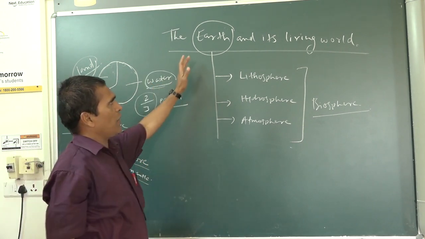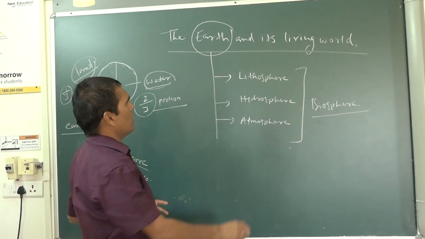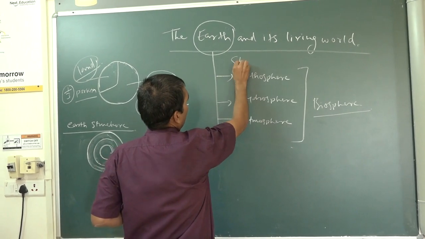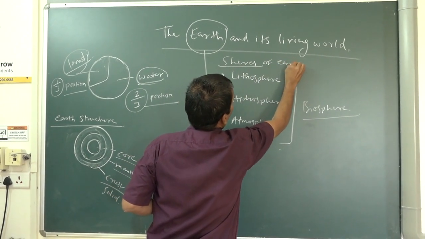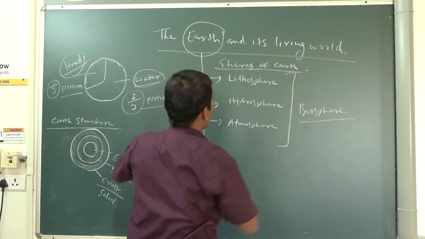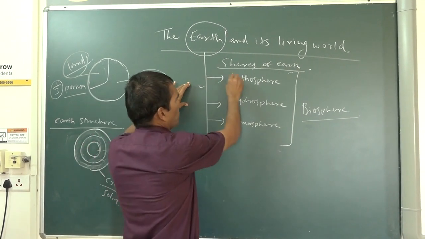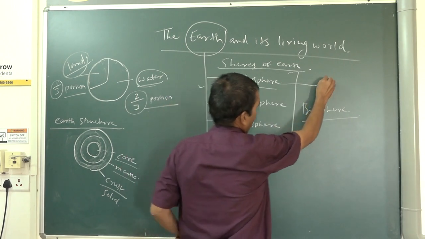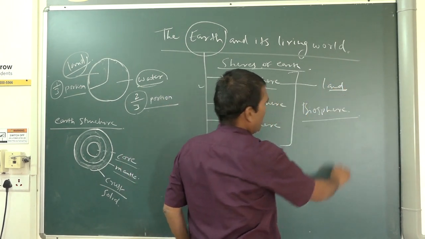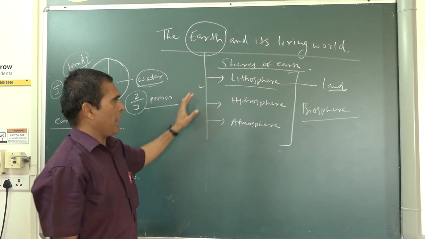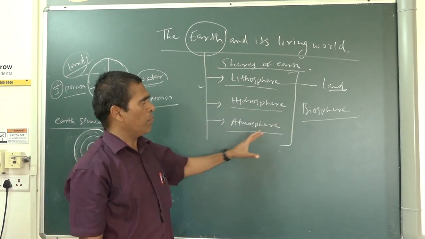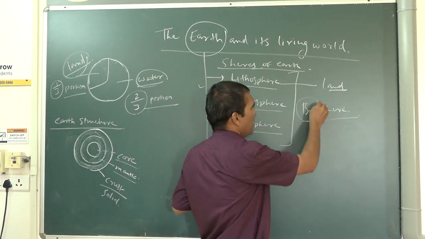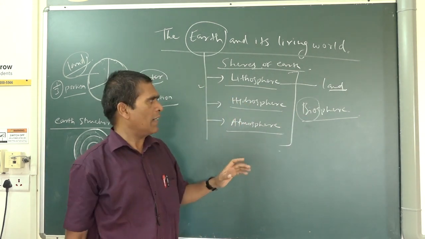Now we are studying the spheres of the earth. Lithosphere means the land. I will explain, but first you understand. Hydrosphere means the water. Atmosphere means the air. And biosphere means the life. About the life we will learn.